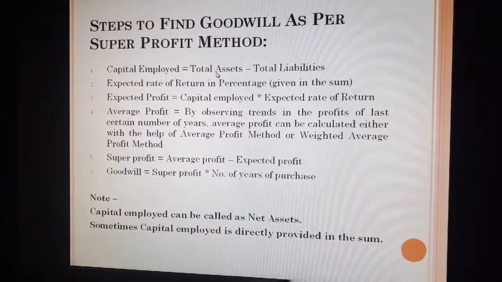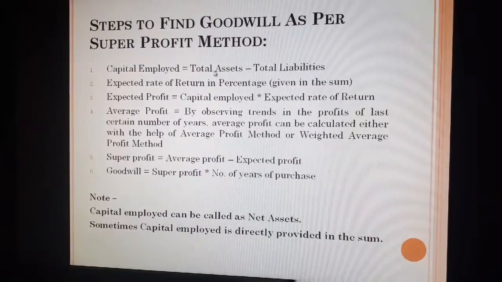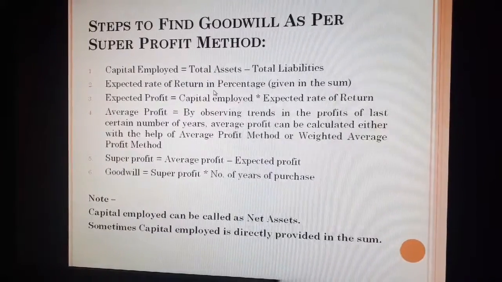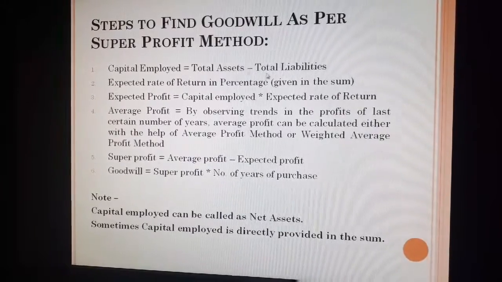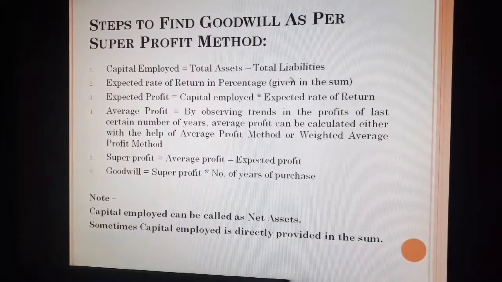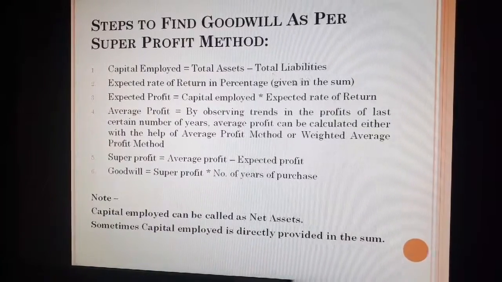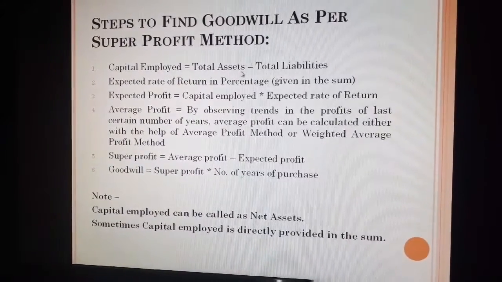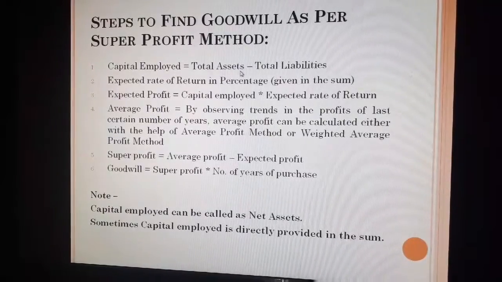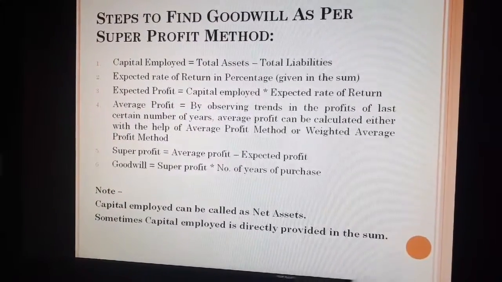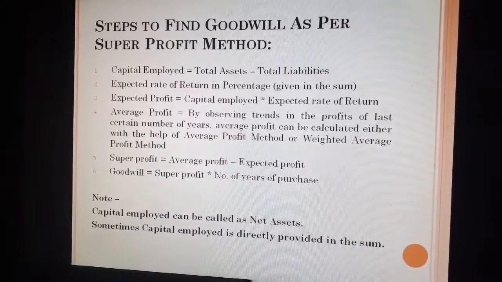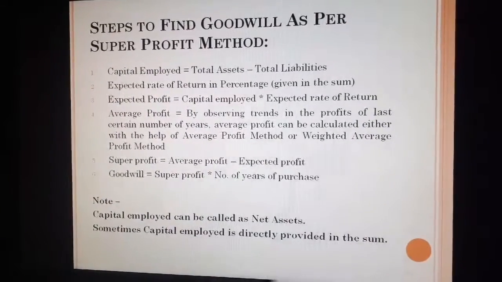Then you have to make the total of the given assets, you will get total assets, and make the total of the given liabilities, you will get total liabilities. So you may find those kinds of information in the sum. You have to simply understand what is given in the sum, and then take the decision how to move with the calculation.